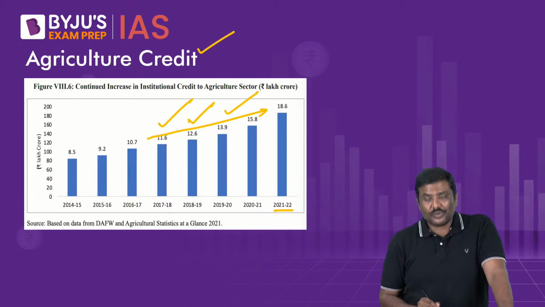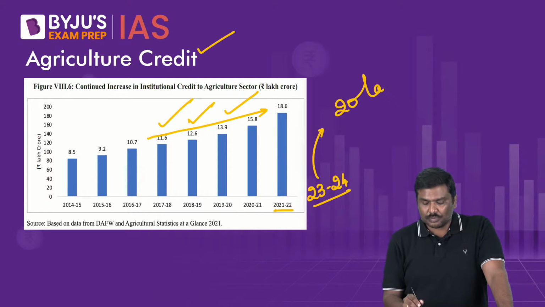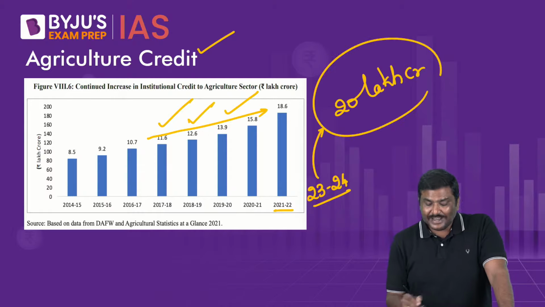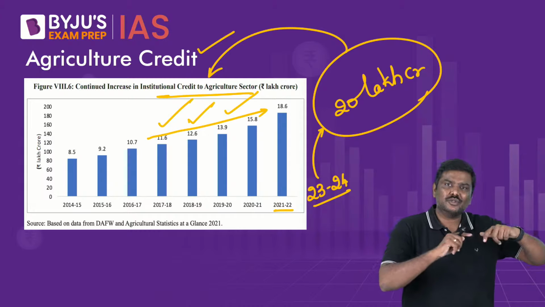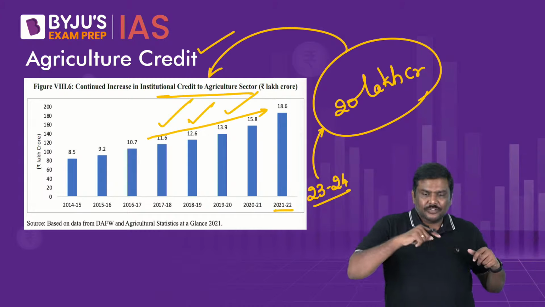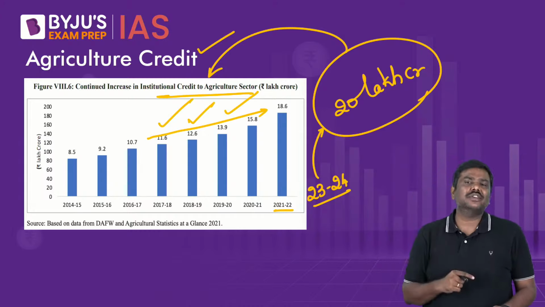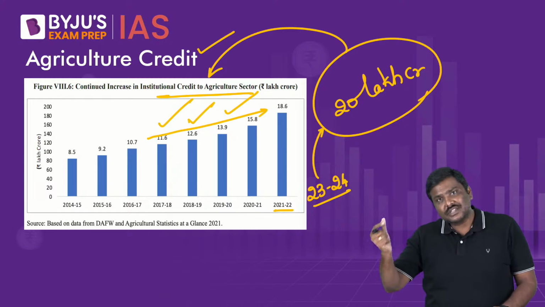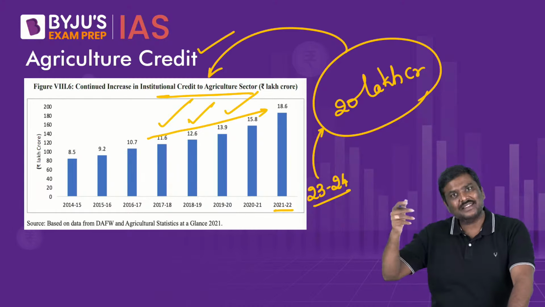Now from 21-22, if you look at the latest data for 23-24, the Government of India has further increased it to 20 lakh crore rupees, one of the highest. 20 lakh crore rupees has been allocated in the form of agriculture credit in the next financial year. Now have a look at this. On one side, the government ensures that farmers will be able to get access to institutional credit. Farmers will also get interest subvention, and the amount of credit which is allocated to the agriculture sector automatically has increased.